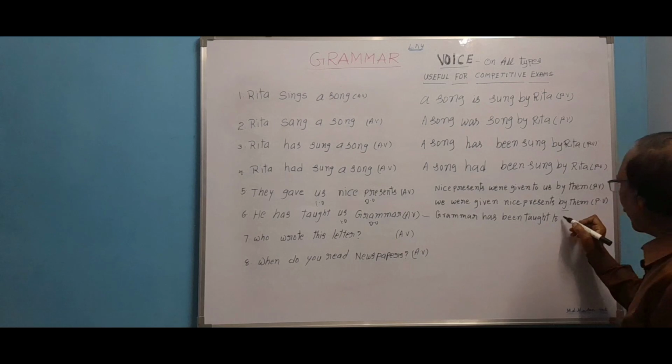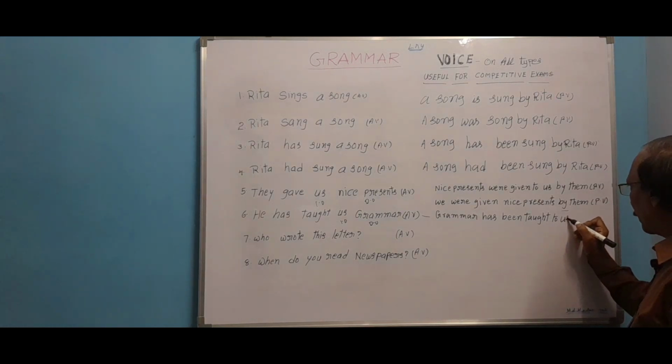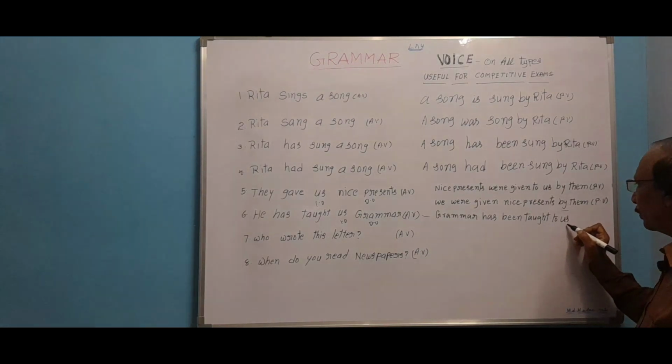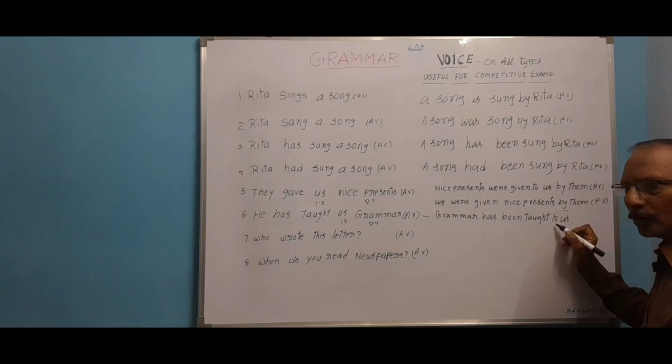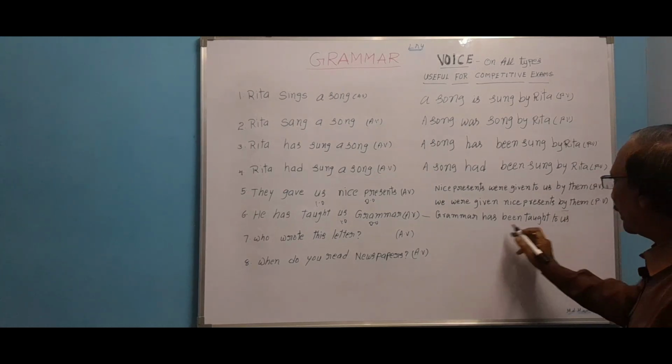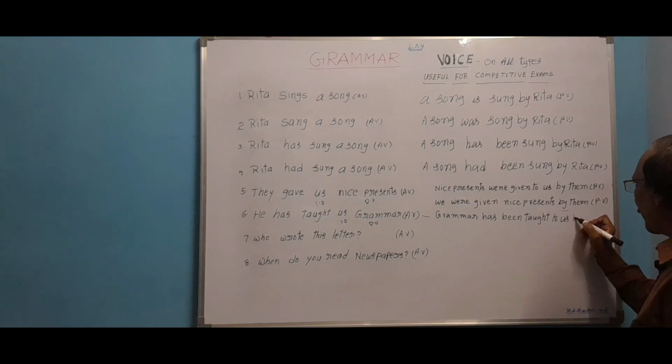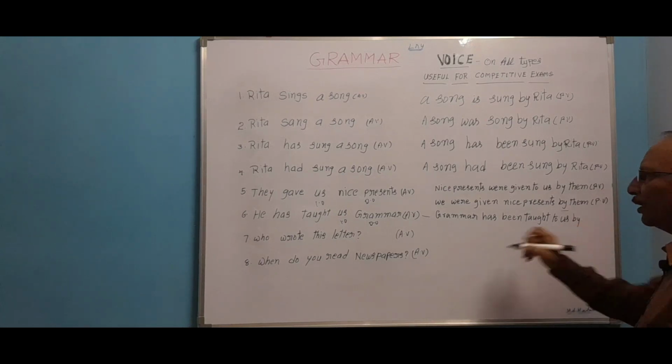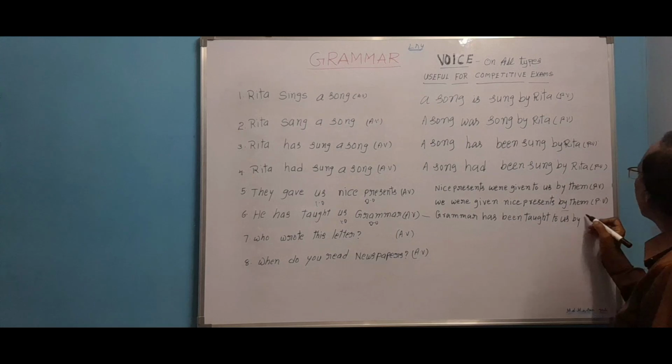Then you have to write the indirect object us. This is related to a person, so before this you have to use to. Grammar has been taught to us by, he is changed into him.